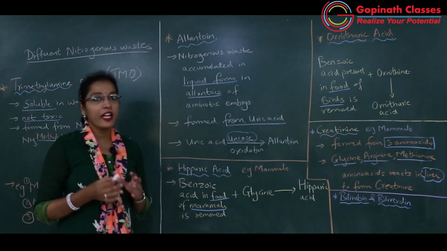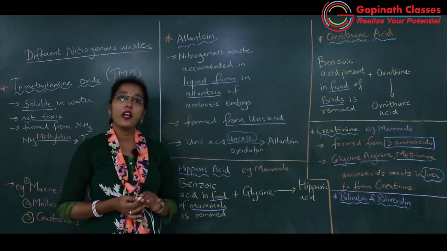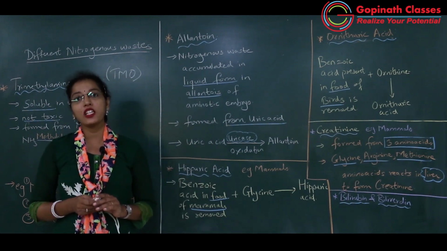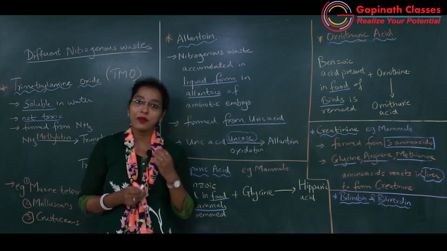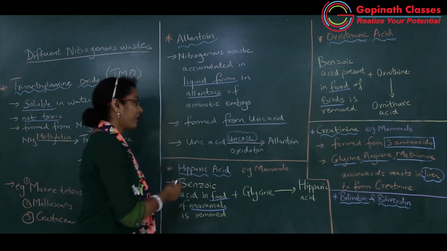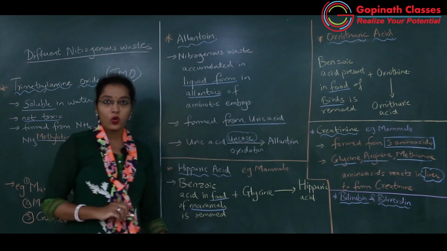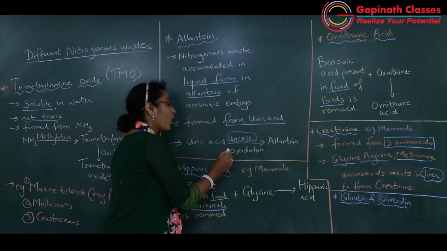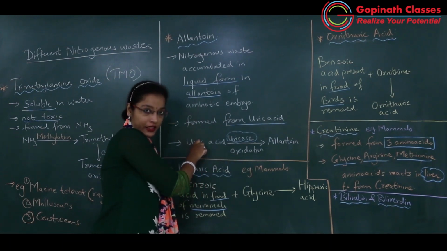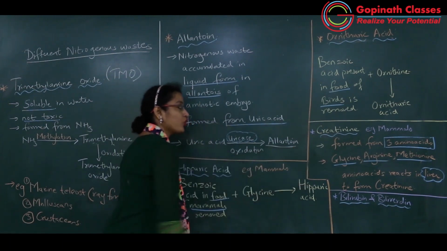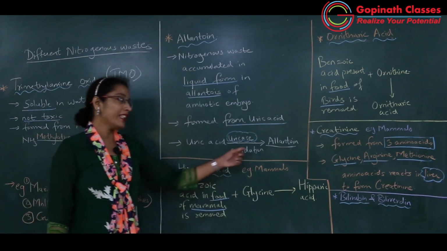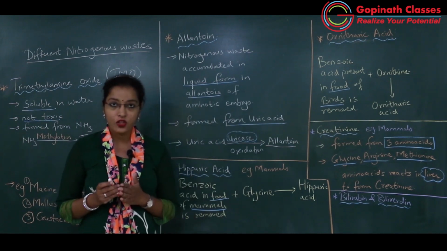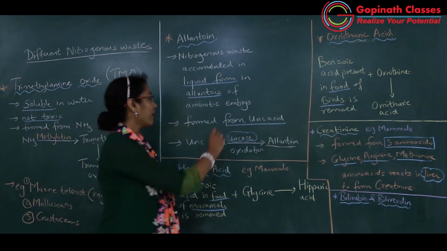And how is this allantoin formed? It is formed due to oxidation of uric acid. To oxidize uric acid an enzyme is needed, and that enzyme is the uricase enzyme. So the uricase enzyme will bring about oxidation of uric acid, and likewise there will be formation of allantoin. So what is allantoin? It is the nitrogenous or excretory waste of the embryo of amniotes.